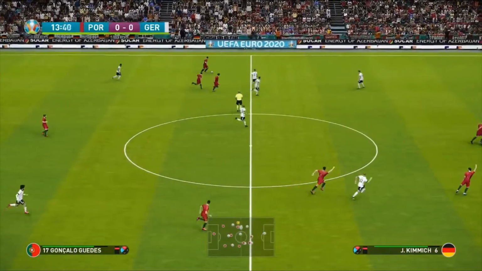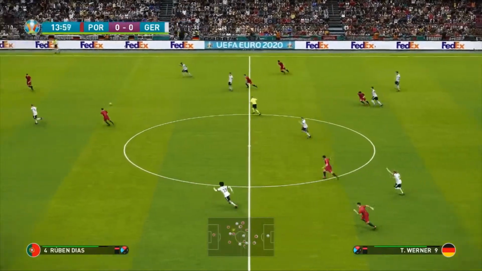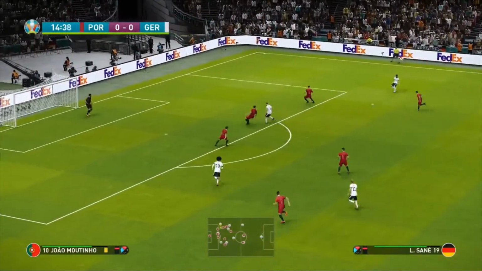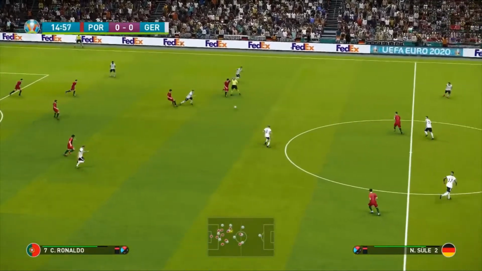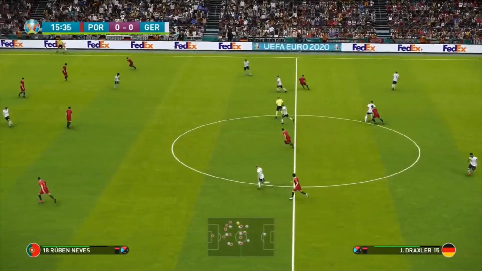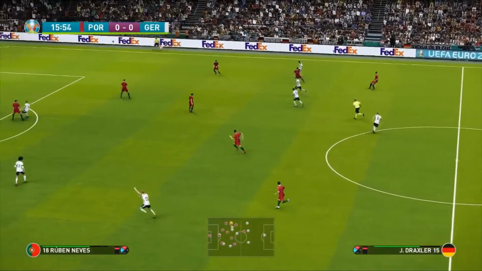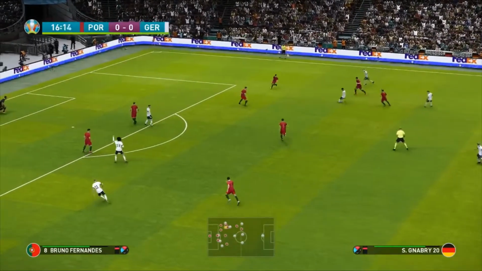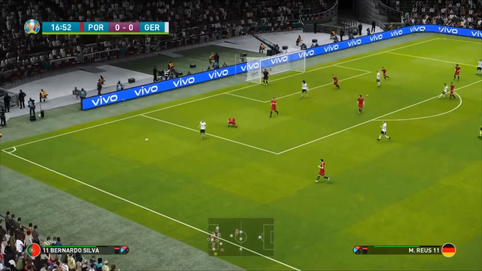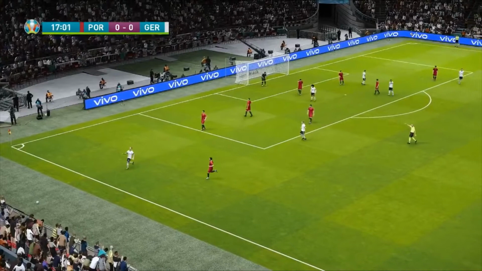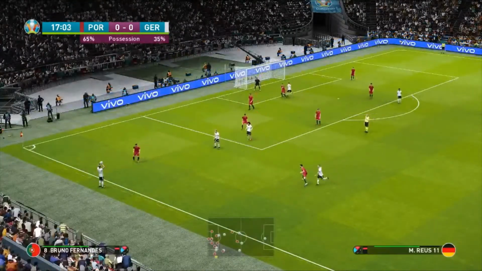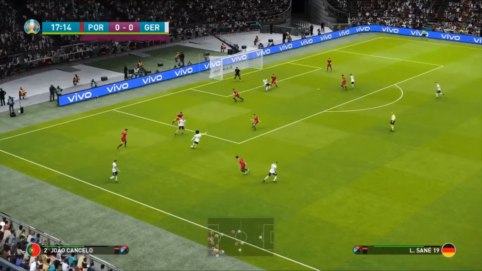Of course, a draw for these sides would not be good. Here's Werner. Into Serge Gnabry. Lovely ball, tries to get it for Sané, but it's cleared away this time. And Cristiano Ronaldo could get the ball back, but only for a short period of time. Here is Julian Draxler, the goal scorer in the first game. Outstanding back post header in match day 1. Tries to loft it to Reus, it's cleared away and out for a Germany throw-in. Of course, both sides have to go attacking in this match. They both need the 3 points more than anything. France praying that these teams both drop points.